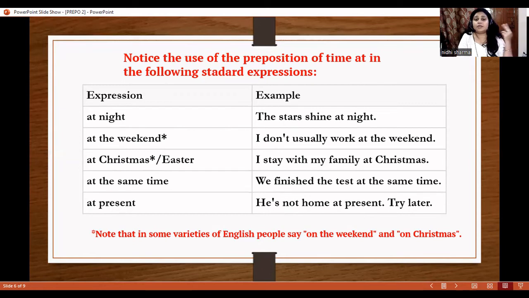So sometimes we use on the weekend, sometimes we use at the weekend. I don't usually work at the weekends. At Christmas or Easter: I stay with my family at Christmas. At the same time: we finish the test at the same time. At present: he is not home at present, try later.